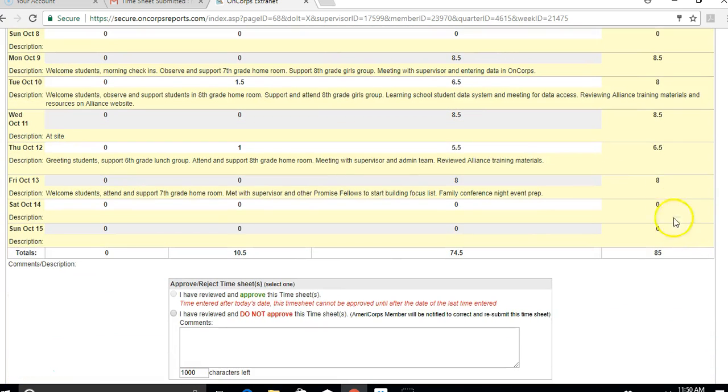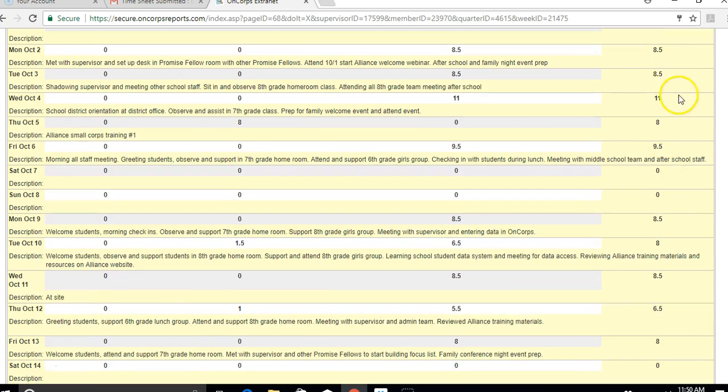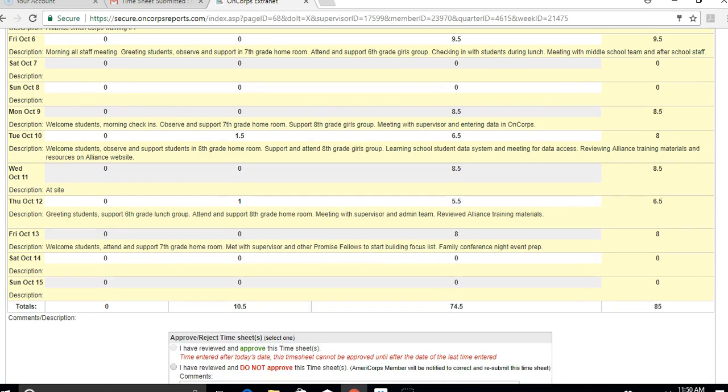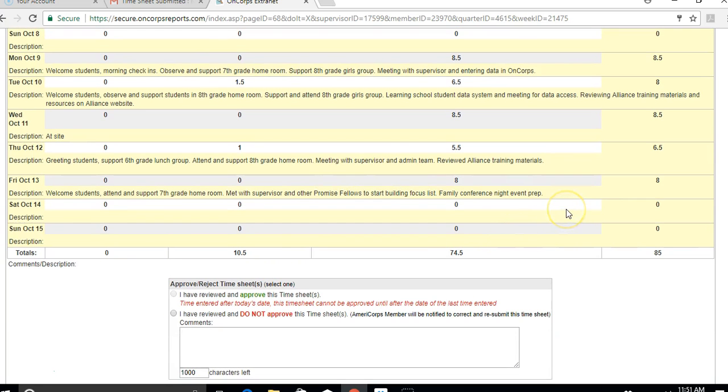So for me, it would probably mean that they served less that day because they knew they served extra hours the week before. But that's on a case-by-case basis, so you might want to check in with your fellow on that. It's up to you. If you're already comfortable with it and you knew what the plan was, then that would be fine. And then also the 13th looks good too. So there were just a couple errors in here, but that's enough to reject this timesheet and ask the Promise Fellow to fix those errors.